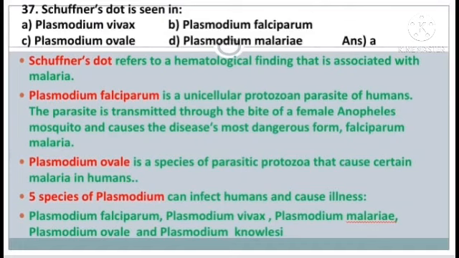Plasmodium falciparum is a unicellular protozoan parasite of humans. The parasite is transmitted through the bite of a female Anopheles mosquito and causes the most dangerous form of malaria, falciparum malaria. Plasmodium ovale is a species of parasitic protozoan that causes certain malaria in humans. There are 5 species of Plasmodium which can infect humans and cause illness: Plasmodium falciparum, Plasmodium vivax, Plasmodium malariae, Plasmodium ovale, and Plasmodium knowlesi.